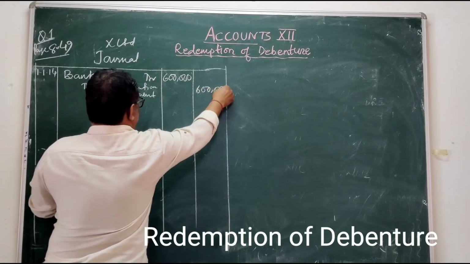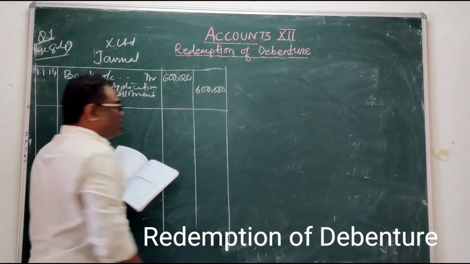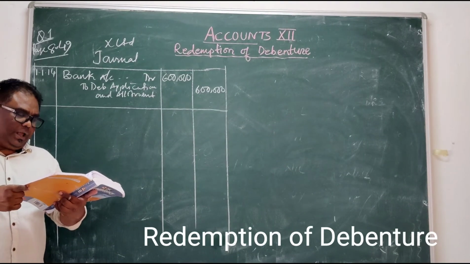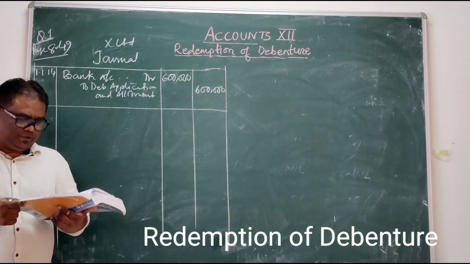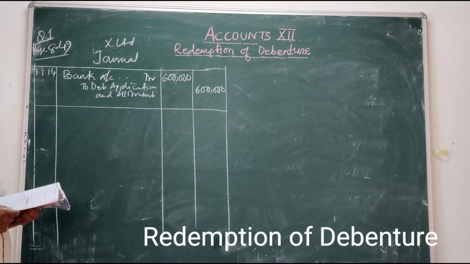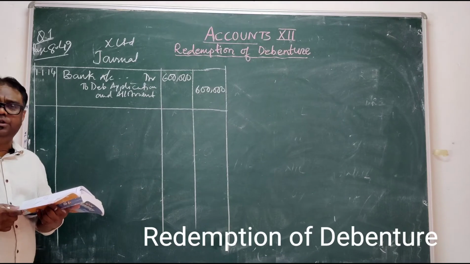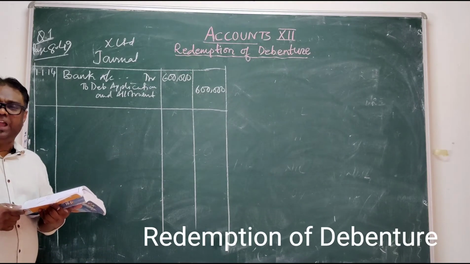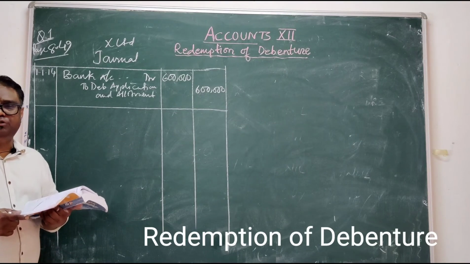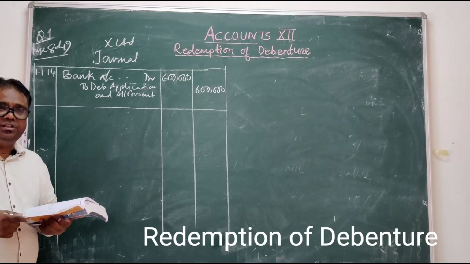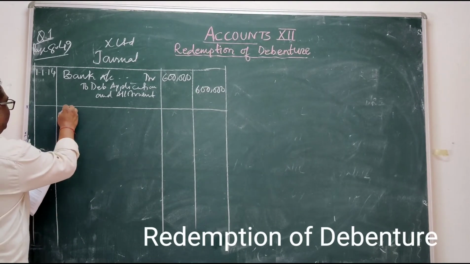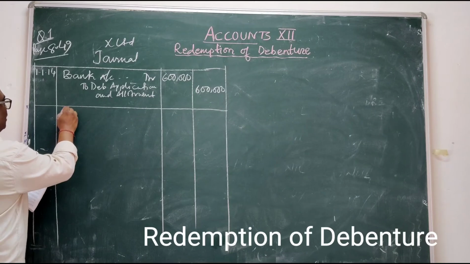Narration, you write it: 6,000 10% debentures of rupees 100 each issued at par. This is the narration. Now, this application money and allotment money is transferred to the debenture account.